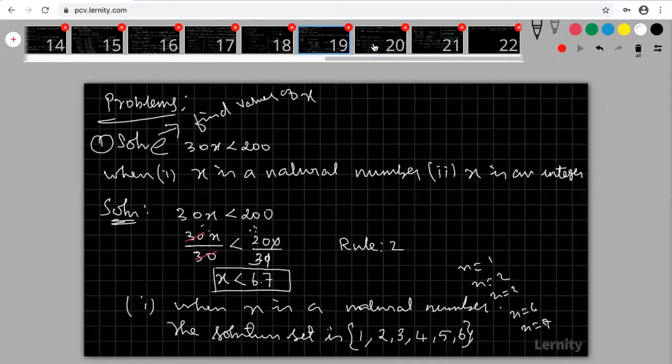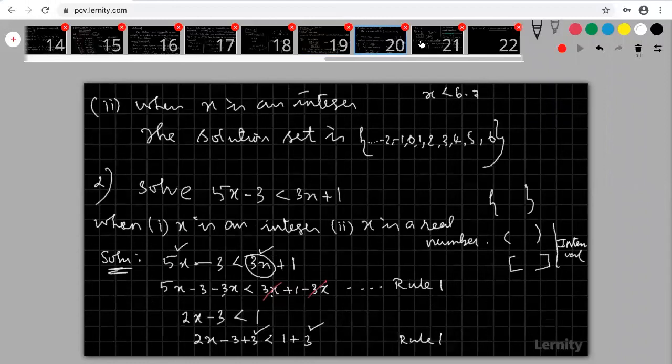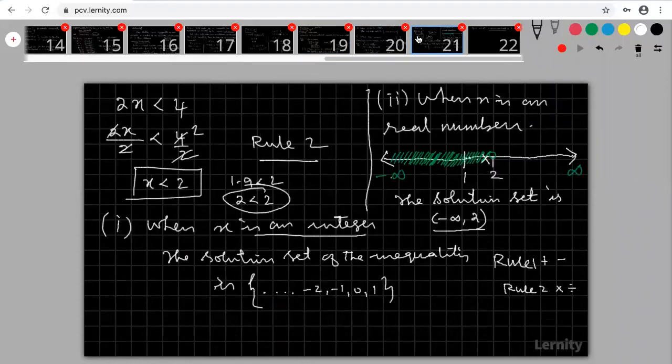The only case is when you multiply or divide by a negative number on both sides, the inequality is reversed. With adding, subtracting, and multiplying or dividing by a positive number, nothing is wrong. Only thing is we have to concentrate.